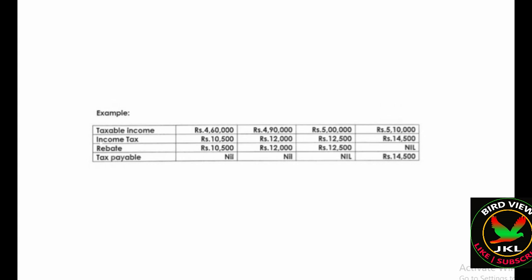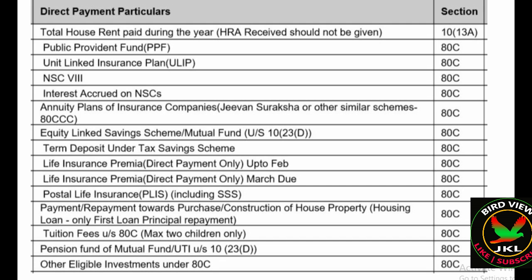And I will show you which are the most important sections to invest more. Here I will show you the tax on rent paid during the year, in the financial year. That one you can show in section 10 13A. If you are paying 3000 per month rent, there is no need to submit any supporting document here. If you're paying more than 3000 rent per month, you have to disclose your rental agreement and those things.